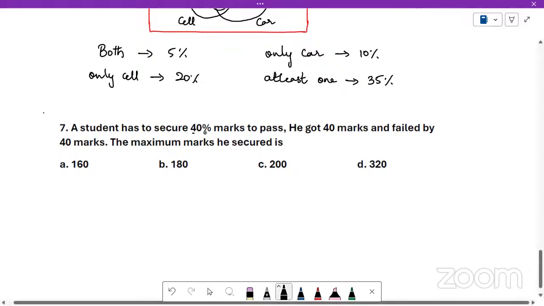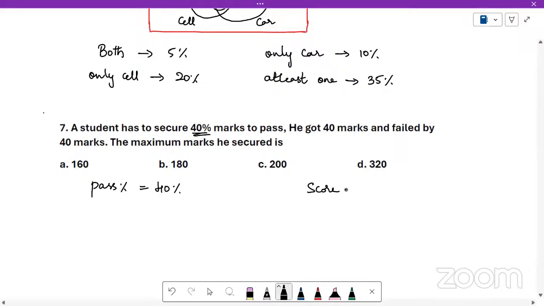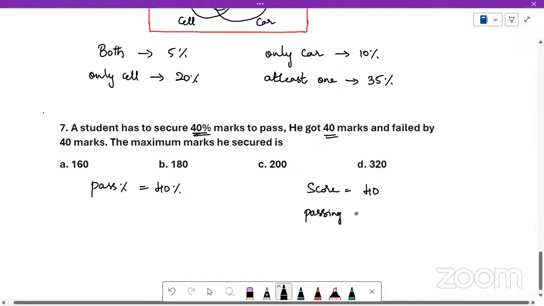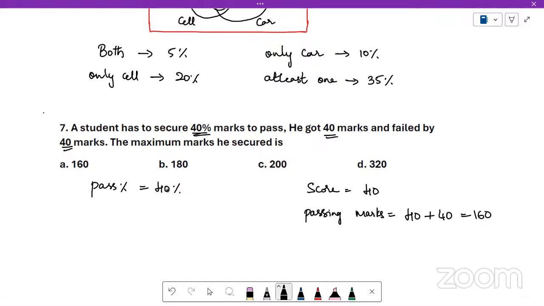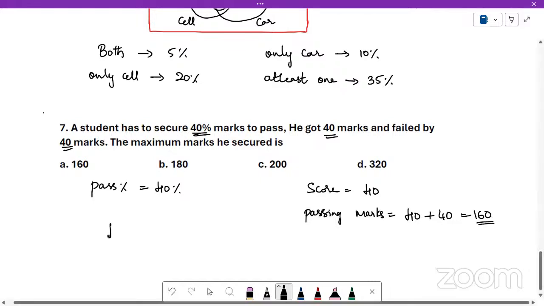What is the passing percentage? 40%. Pass percentage is 40%. What is his score? 40 marks. Failed by 40 marks means passing marks is another 40. Understood? He scored 40 and he failed. He failed by 40 marks means he needs another 40 to pass. So he has scored 40, another 40 is required to pass. So what does it mean? 40% is the passing percentage, which is actually 160 marks.